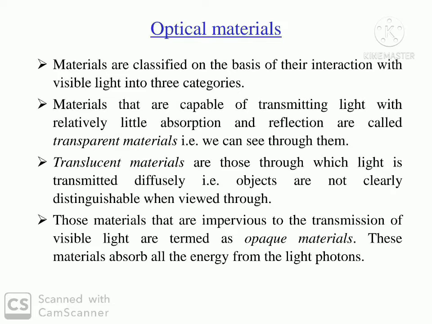Materials are classified into three categories on the basis of their interaction with visible light. First is transparent materials, the materials which can transmit light with little absorption and reflection. Second is translucent materials. These are the materials through which light is transmitted diffusely. Third one is opaque materials. These materials do not pass light through them. They absorb all energy from the light photons.